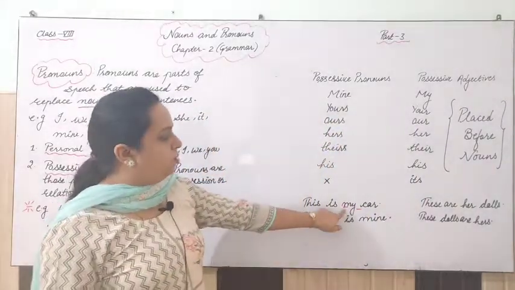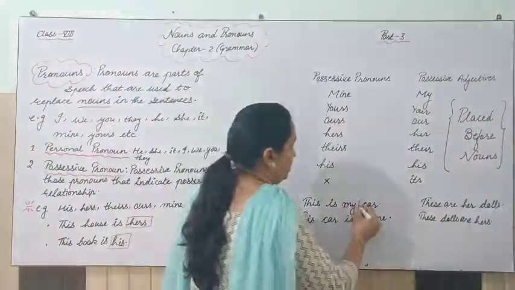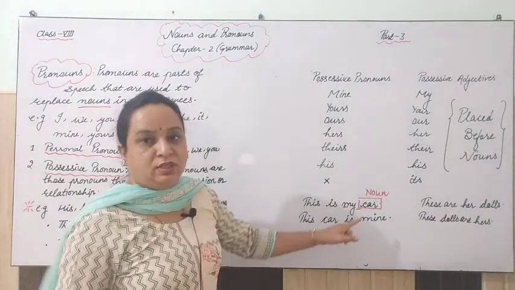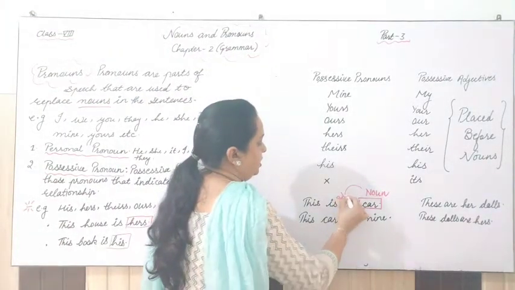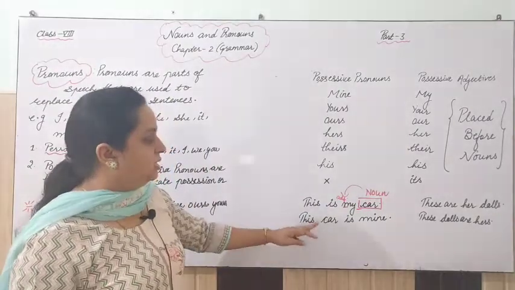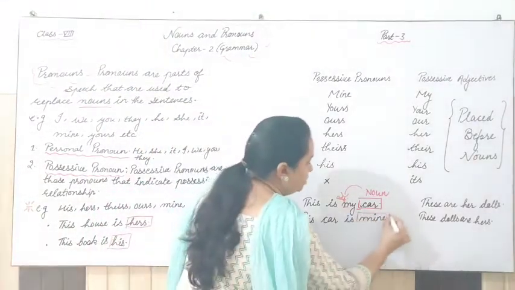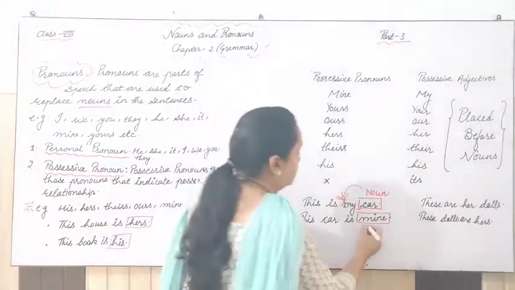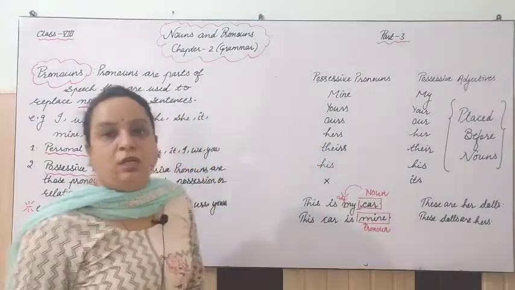So if I am talking about my here, this my is having what after it? My is having a noun after it, right? And when we have a noun after these words, that will work as an adjective, right? Let's see the second sentence. This car is mine. Now this word mine is showing possession, and this is not having any noun near to it or after it. So this will work as a pronoun.